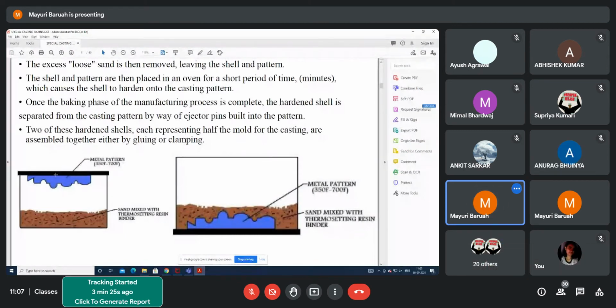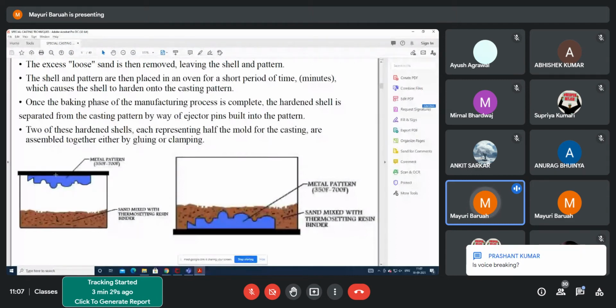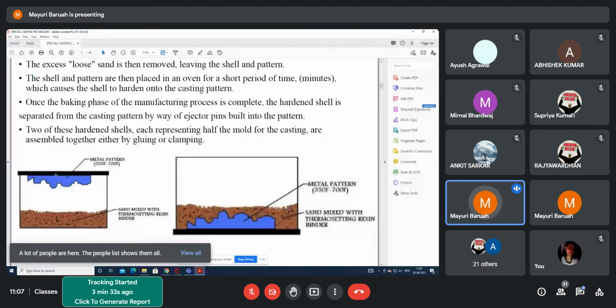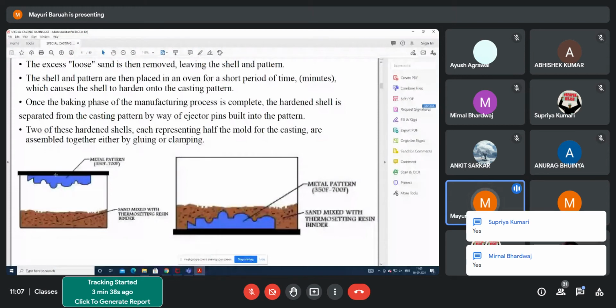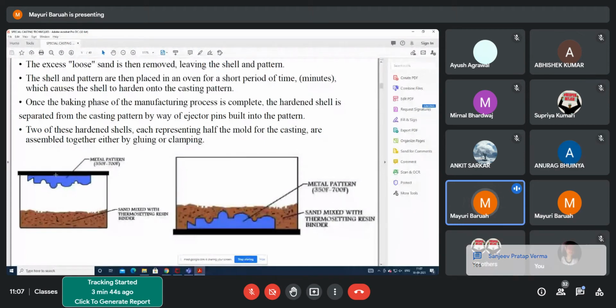Here it does not depend on your hand ramming, or on the worker. It solely depends on the whole setup. So here you don't have to hold the riser or provide anything. It is a simple system, and the material used is limited, so the cost also reduces, and it is high precision.